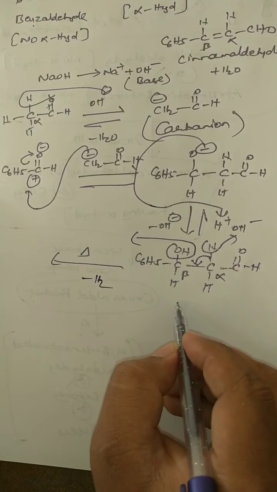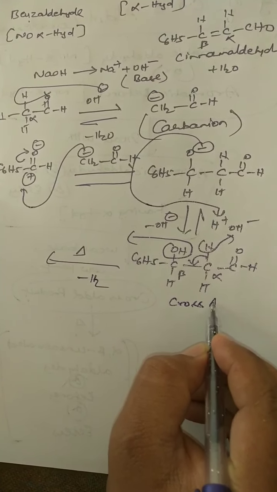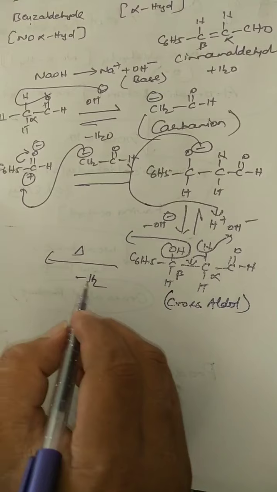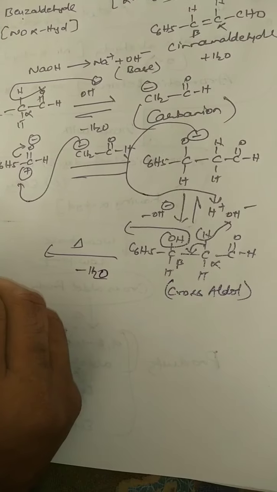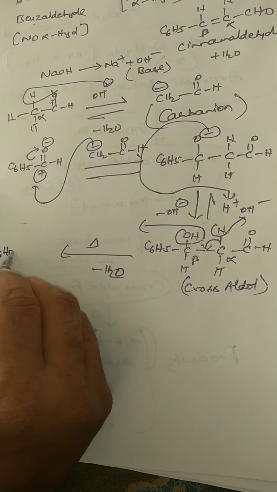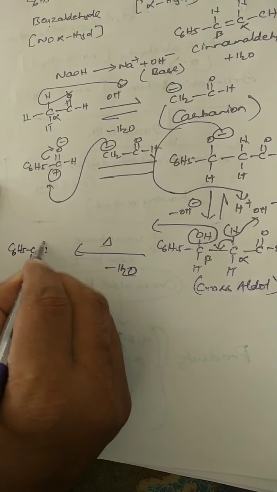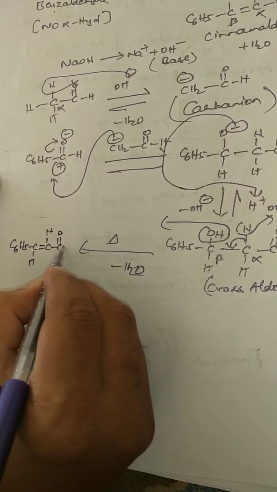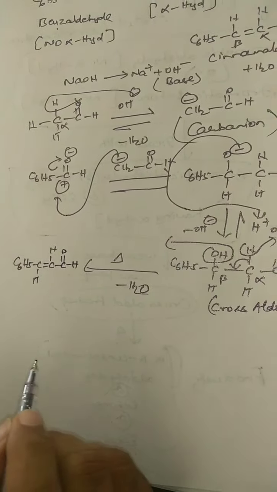So this is a cross aldol product. This cross aldol product on heating, what happens? A water molecule is eliminated and a double bond is generated between the alpha and beta carbons. So C6H5 CH double bond CH CHO. So this is called cinnamaldehyde. So this is the mechanism.